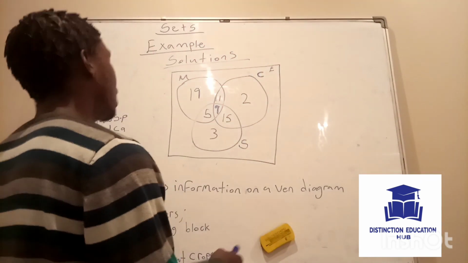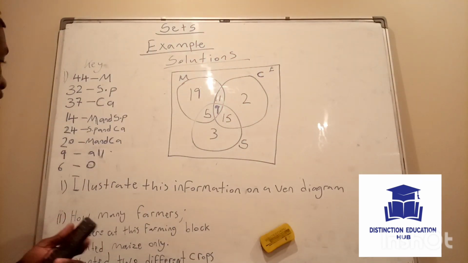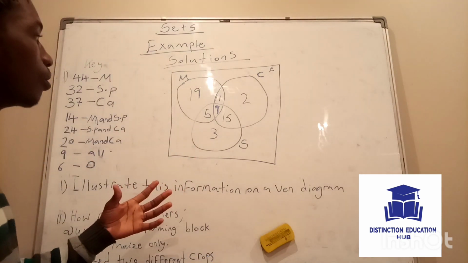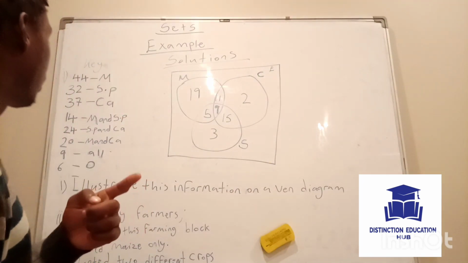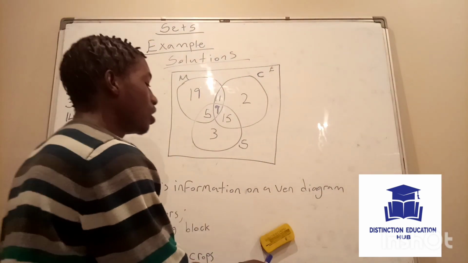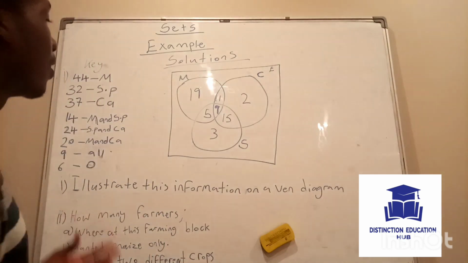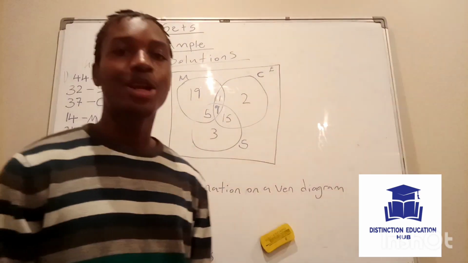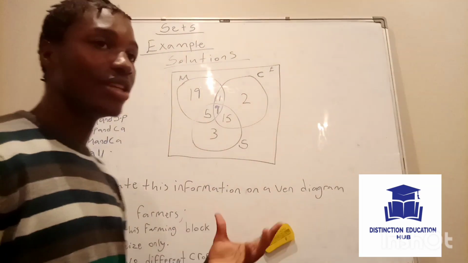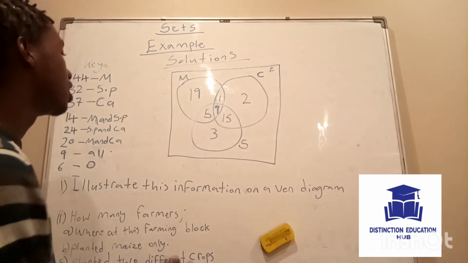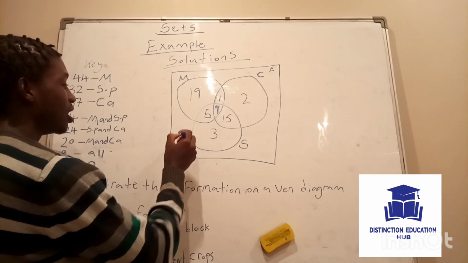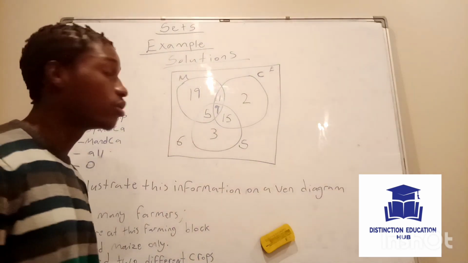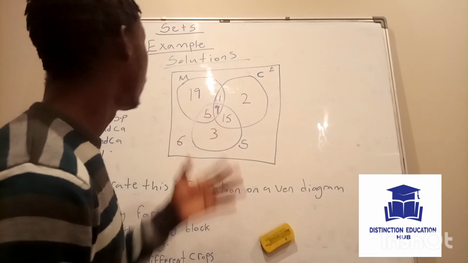Okay, so now we are done with the first question. We've illustrated the information on the Venn diagram. Oh, not forgetting the 6. The key is also telling us that 6 farmers did not plant any of the crops. I guess you must be wondering where the 6 is going to fit in the Venn diagram. We are simply going to put the 6 outside the circles, because 6 farmers did not plant any of the crops, so it can't be in any of the circles.